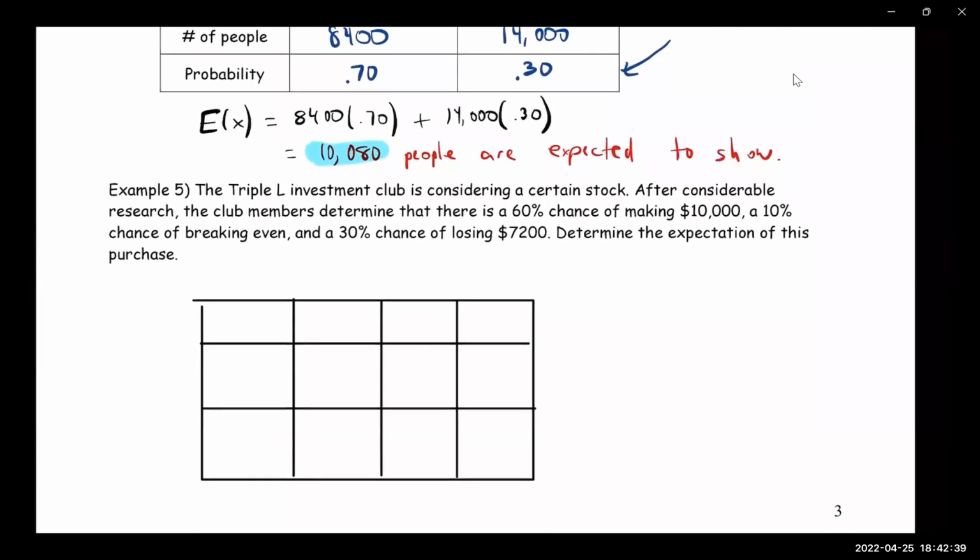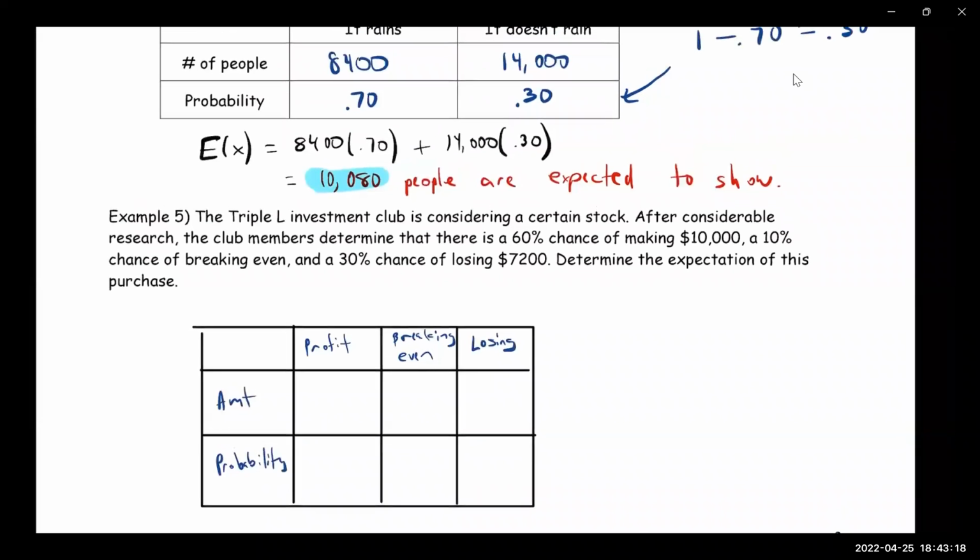All right, it says the Triple L Investment Club is considering a certain stock. After considerable research, the club members determined that there's a 60% chance of making a $10,000 profit. So I'm just going to put profit here. A 10% chance of breaking even. So breaking even. And a 30% chance of losing. All right, and over here, we'll just put amount and probability. All right, so what would be the profit?